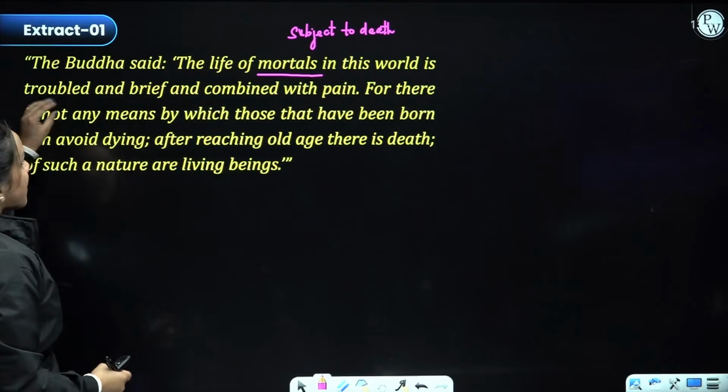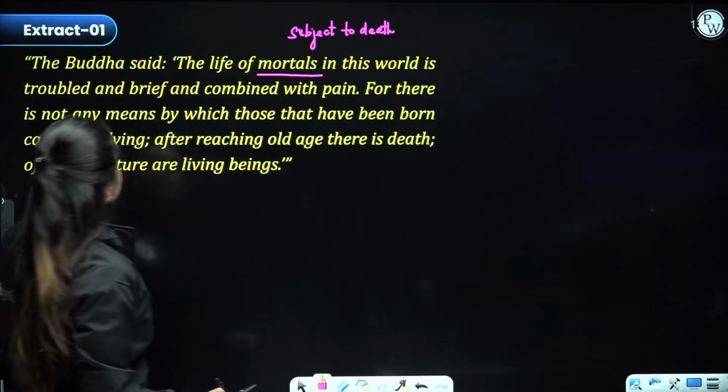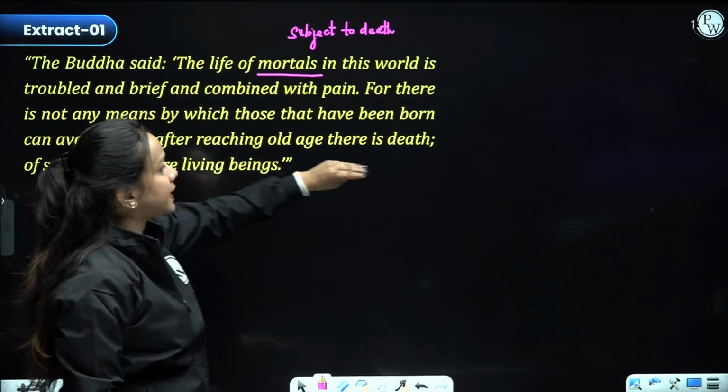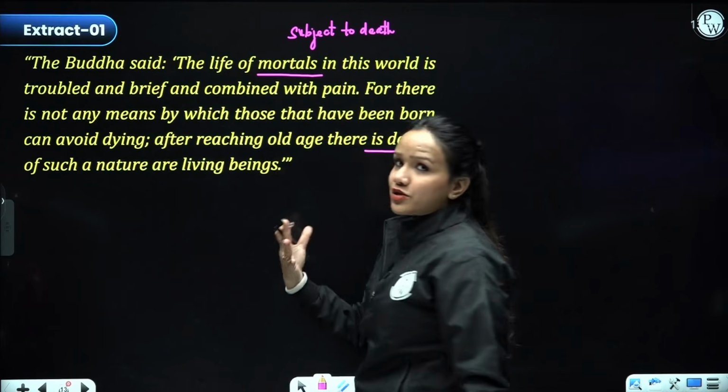So this world is troubled and brief and combined with pain, for there is not any means by which those who have not been born can avoid dying. After reaching old age, there is death. So there are certain stages of life, right?